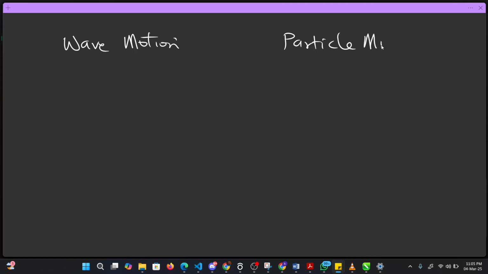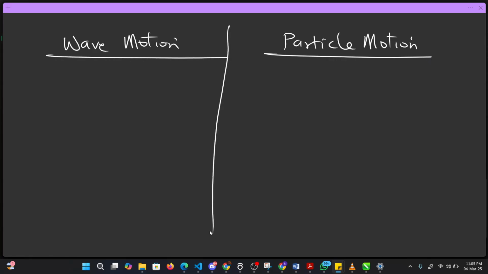We have wave motion, and we also have particle motion. Now, please forgive my drawing. Forgive my hands, they are not really straight. I don't know, they just decided not to be straight this evening. Oh, please don't mind me.